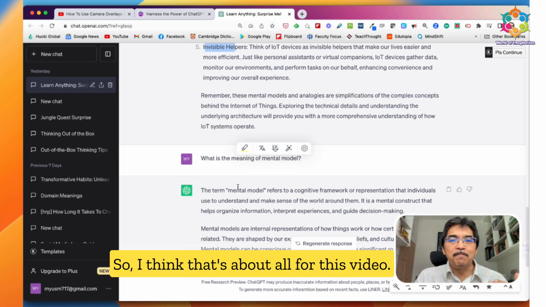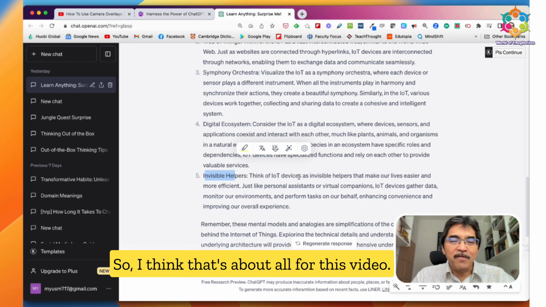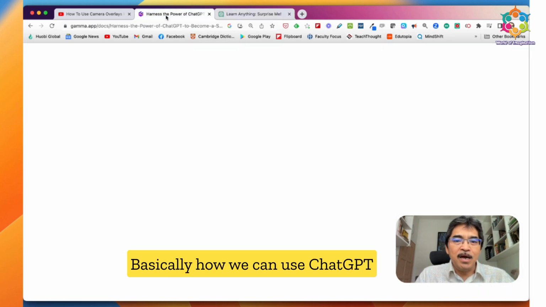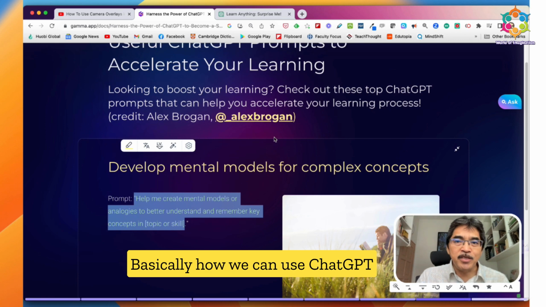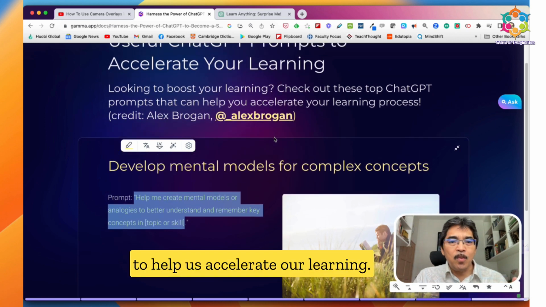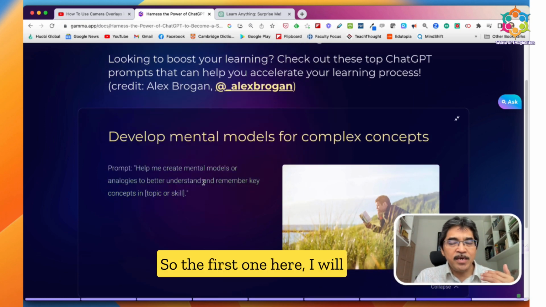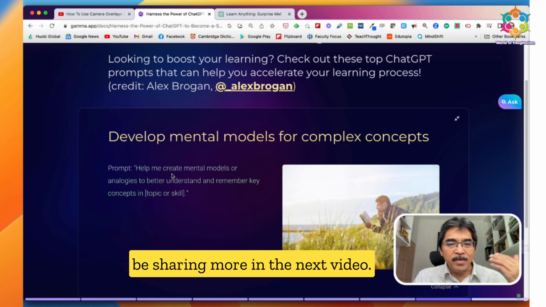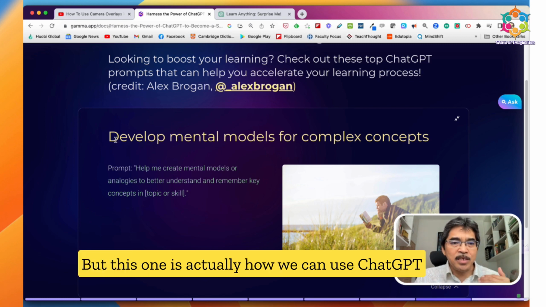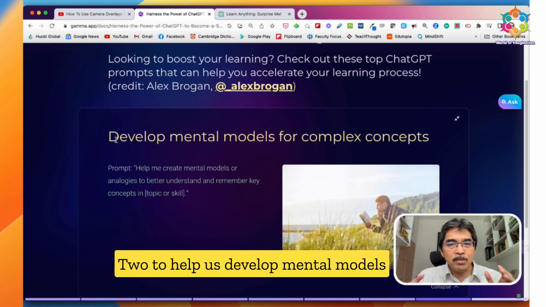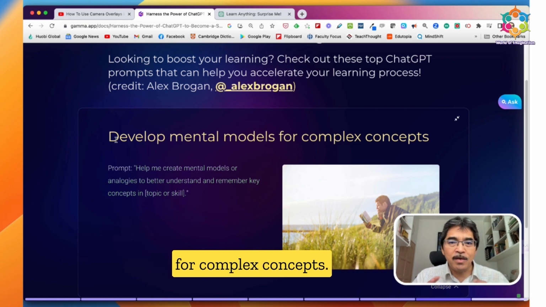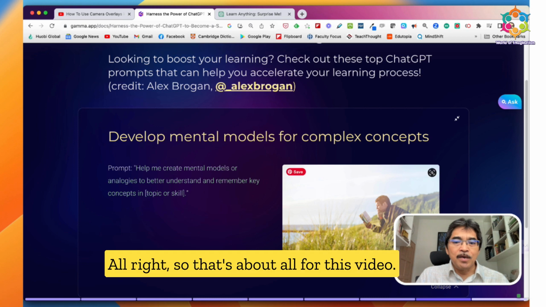Okay, so I think that's about all for this video. Basically, how we can use ChatGPT to help us accelerate our learning. We can use a prompt. The first one here, I'll be sharing more in the next video, but this one is actually how we can use ChatGPT to help us develop mental models for complex concepts.